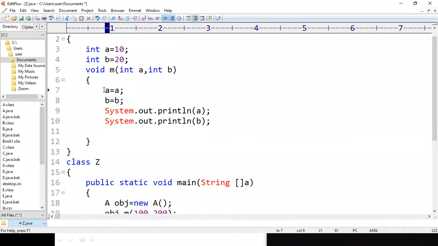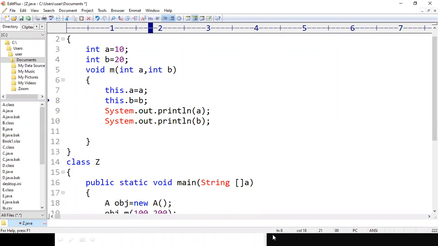So in order to tell the compiler this is an instance variable, we have to use this.a, and for the other, this.b. So this.a will refer to this variable and this.b will refer to this variable. What will happen is our instance variables will be updated by the parameter values. Right? Now, I think everyone understood.